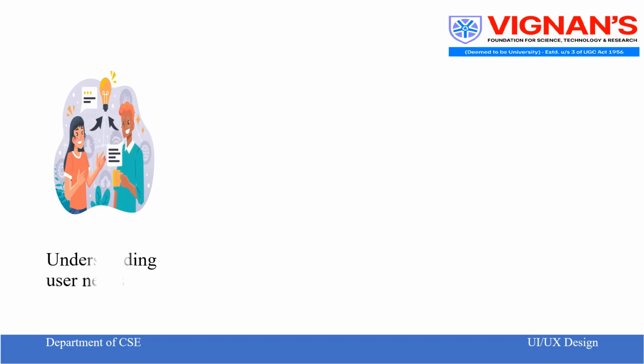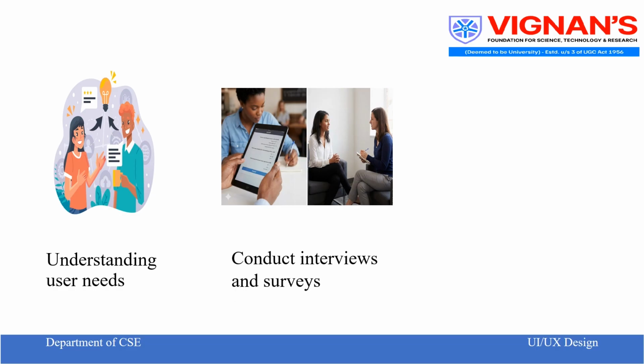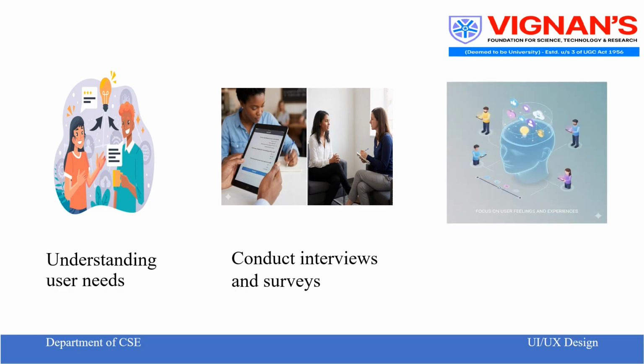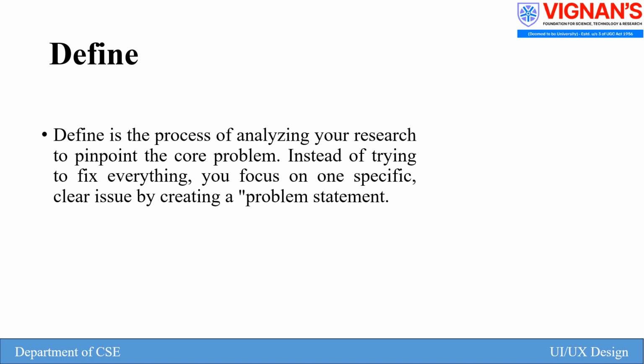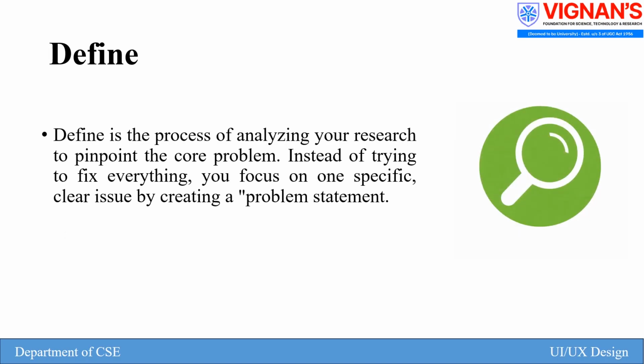From the empathize stage, we can understand users and their problems by conducting interviews and surveys. This stage mainly focuses on user feelings and experiences. Define. Define is the process of analyzing your research to pinpoint the core problem. The define stage analyzes information from the empathize stage to identify core problems and create a clear problem statement, which helps to focus on the right issue.